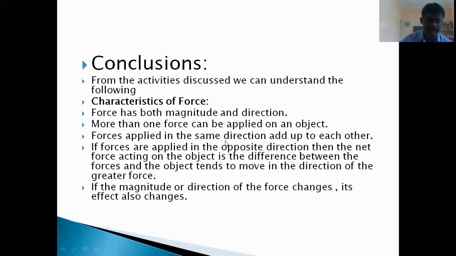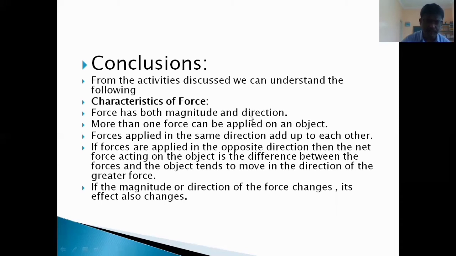So far what we have discussed, I put as some important points. From the activities discussed, we can understand the following characteristics of force. Force has both magnitude and direction, because the result depends not only on the magnitude, but also on the direction.